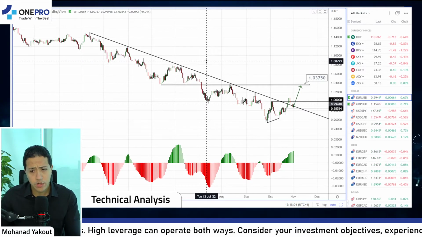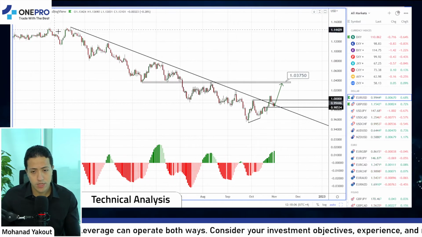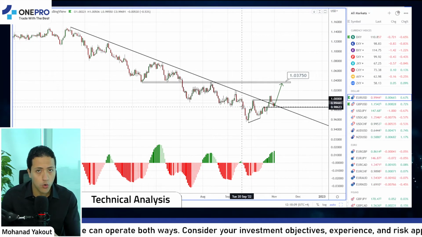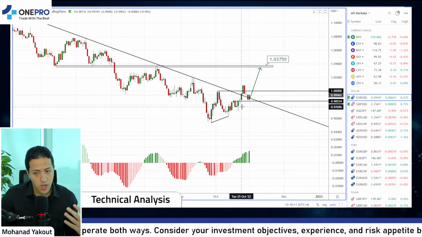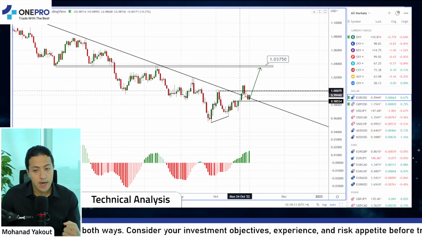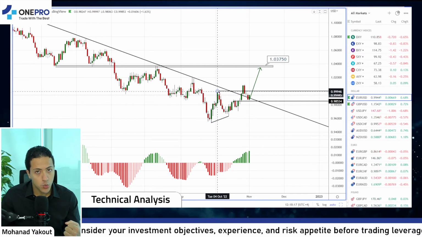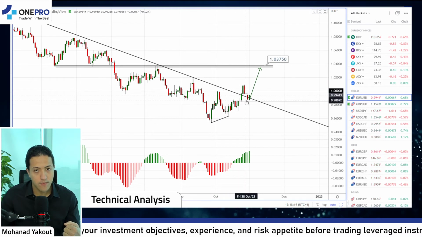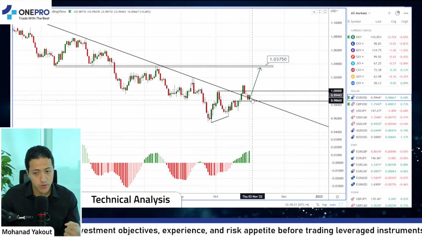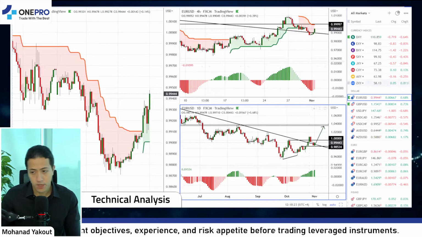So this is basically what we'll be looking for. And it really looks interesting on the daily time frame because the euro has been trending lower for a long period of time. However, we broke above the key downward trend line and also broke above the last swing high. So this looks very bullish to me. We had a brilliant retest and off we go to the upside.